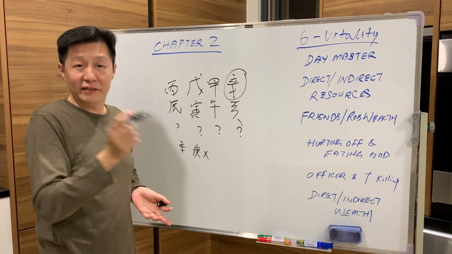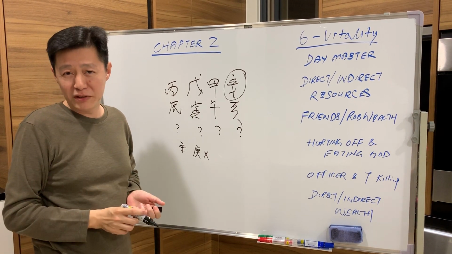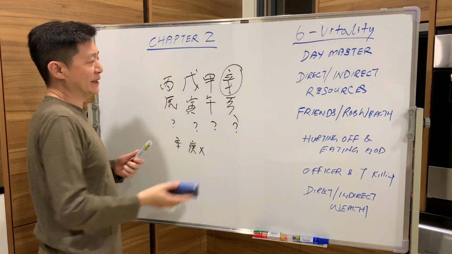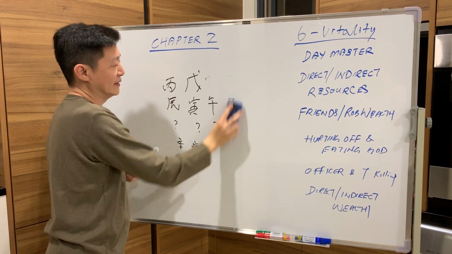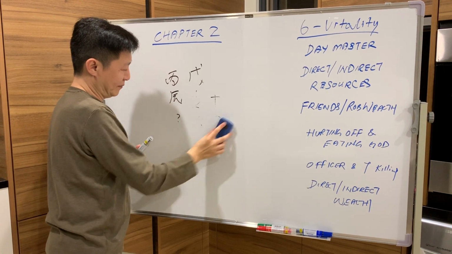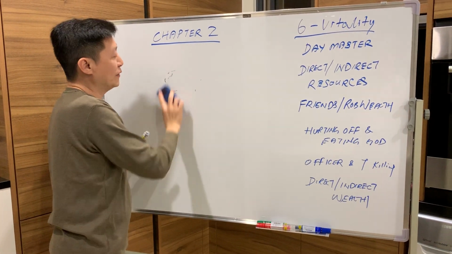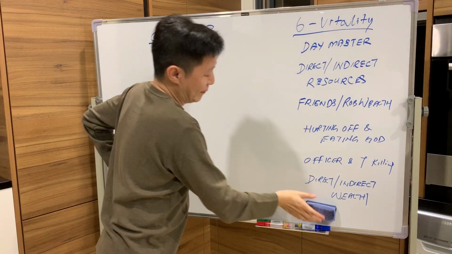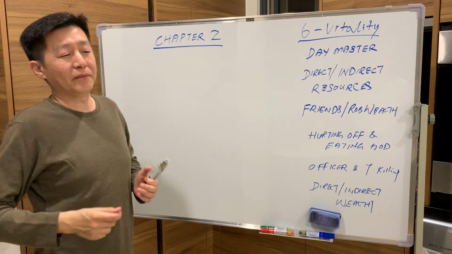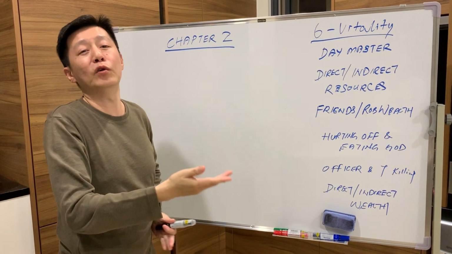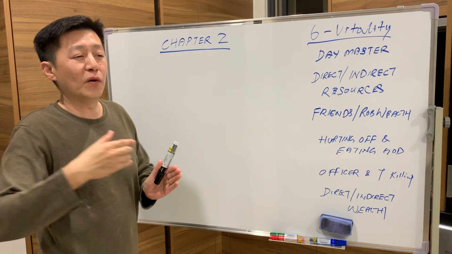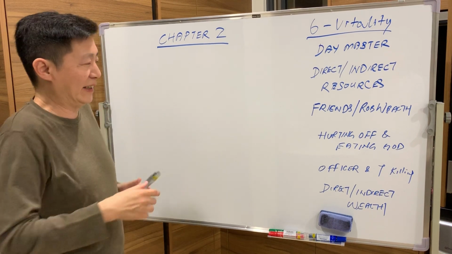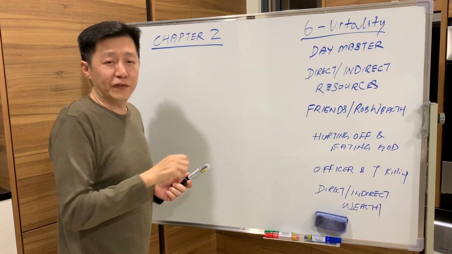How to know the good and the bad is all in the 12 growth. Okay, make no mistake about it. Okay, followed by Officer and 7 Killing. What is Officer and 7 Killing? Okay. Hurting Officer and Eating God are also boastful, no? Very boastful. Okay, but it doesn't matter. It can be really boastful, where the person is really good, or so-called shallow boastful, where they don't know but they just talk a lot. Understand, right? So now we talk about Officer and 7 Killing.